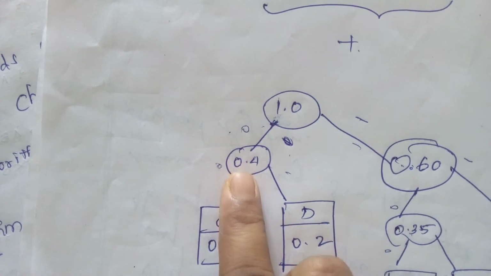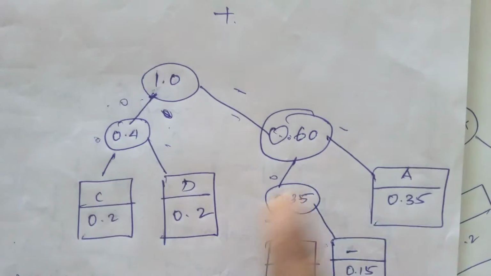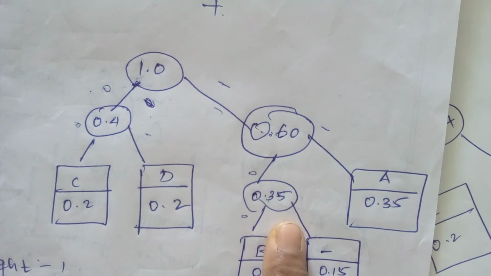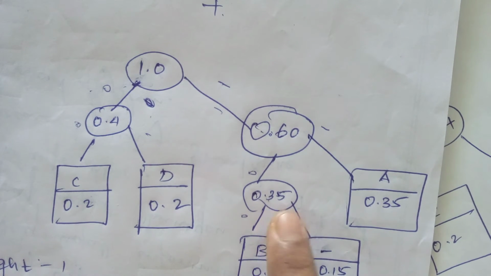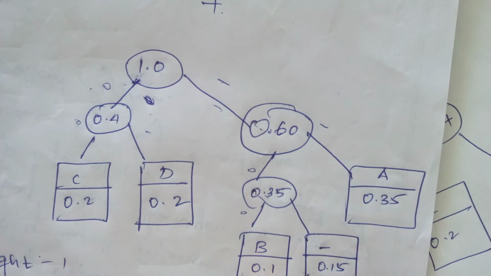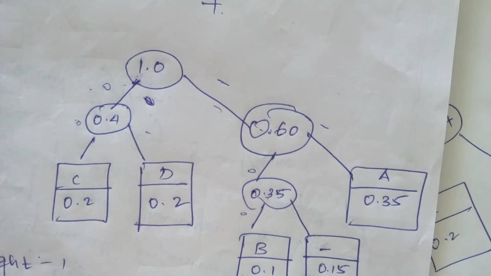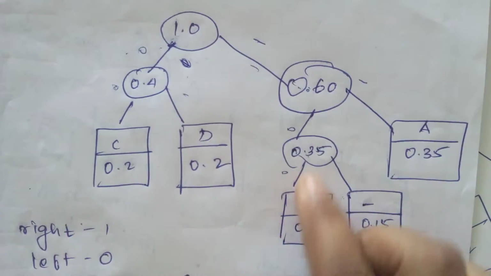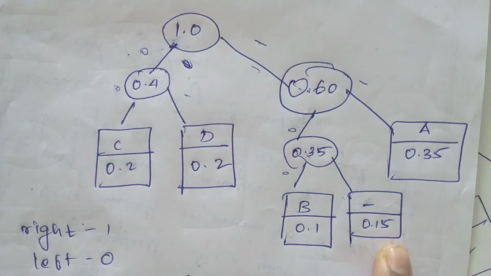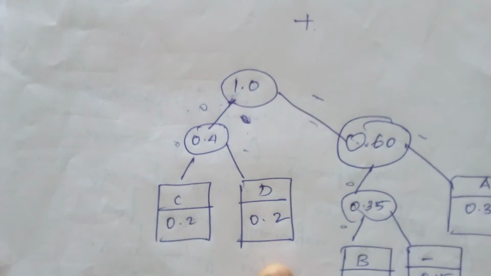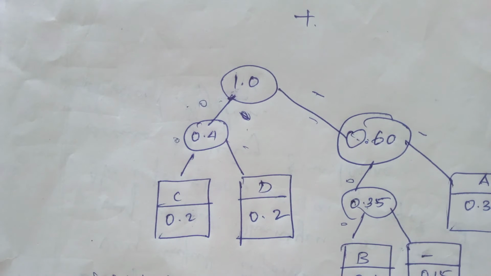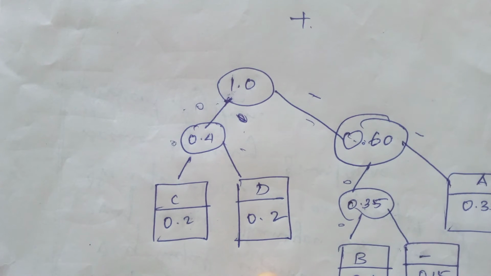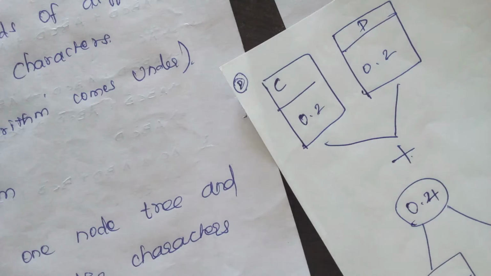After adding this value you have to derive it. How does 0.4 come? By adding C and D values. How does 0.6 come? By adding 0.25 and 0.35. And B and B dash are 0.1 and 0.15; you have to write it like that. This is very, very important. Now we see the next one.